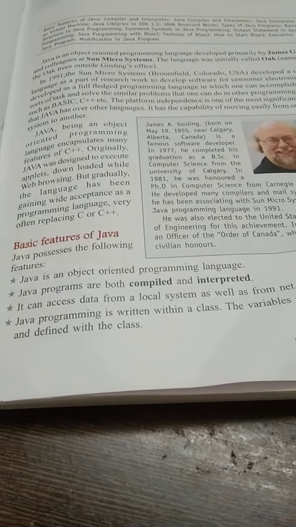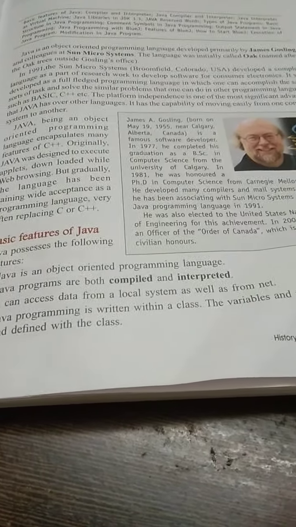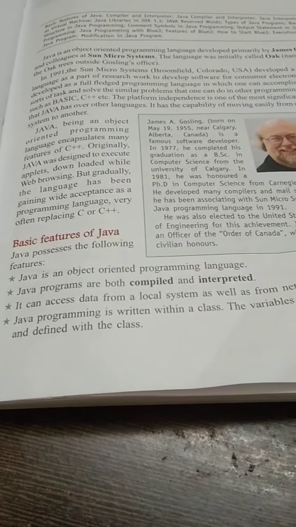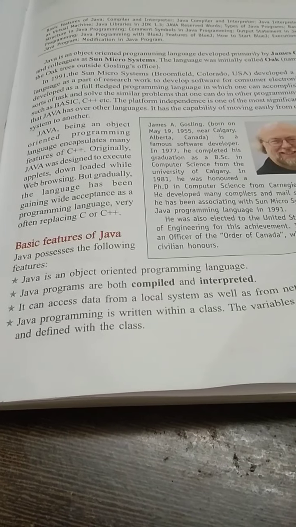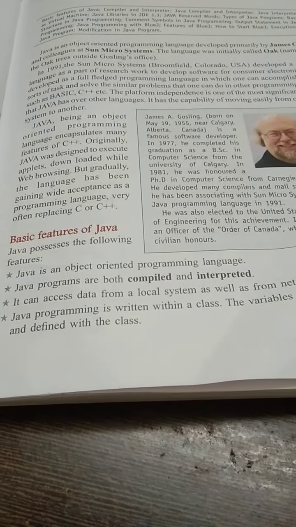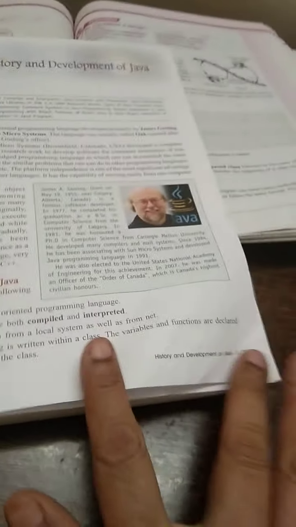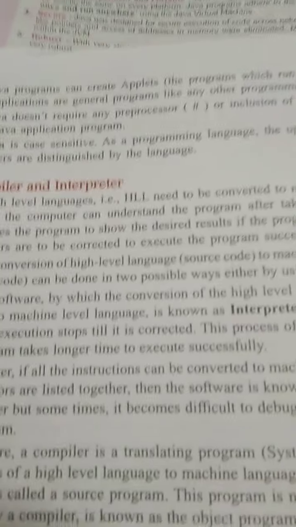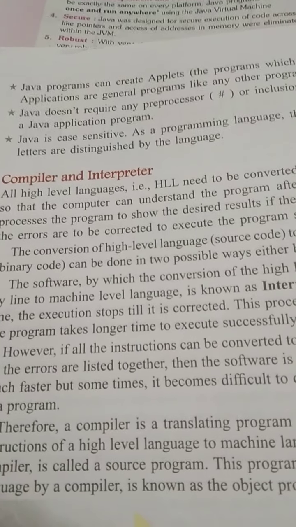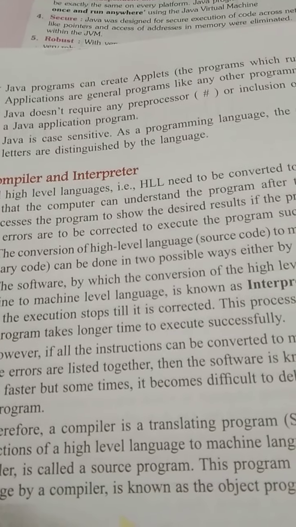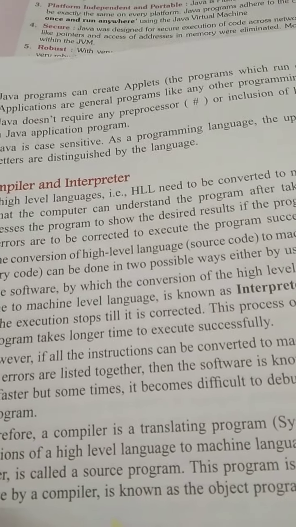Next is Java programming is written within a class. My dear friends, we need to write the Java program inside a class. This is a syntax of Java program. Next feature of the Java is the Java programs are able to create applets as well as applications.